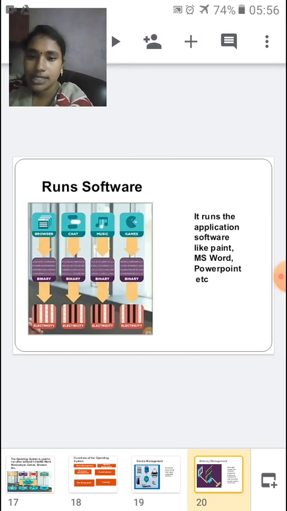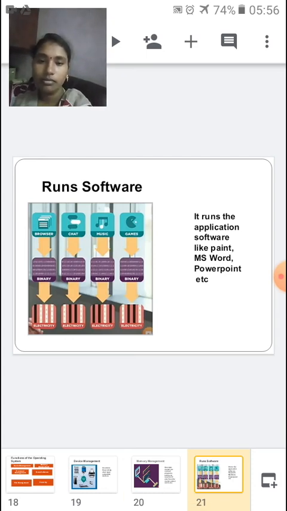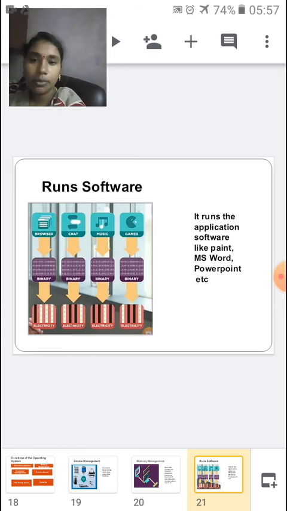Next we have runs software. Any program can be complete only when it is processed, right? Suppose I tell you to do a homework. When will that instruction be completed? When you finish the homework and take a picture and show it to me, right?